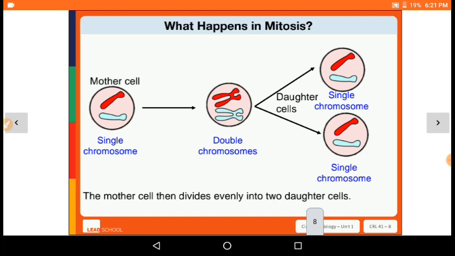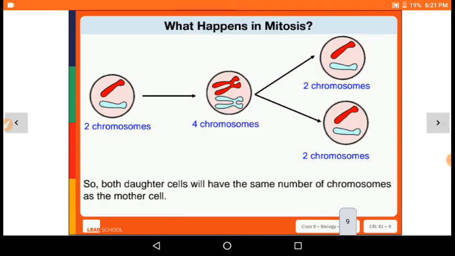So the mother cell divides evenly into two daughters, and they will each have a single chromosome set. A single mother cell's chromosomes will convert themselves into double chromosomes, and then it will form single-chromosome daughter cells, two daughter cells. So what happens in mitosis? Both daughter cells will have the same number of chromosomes as the mother cell. First there were two chromosomes in the mother cell, then four chromosomes, and those four chromosomes are divided into two daughter cells with two chromosomes in each of them.